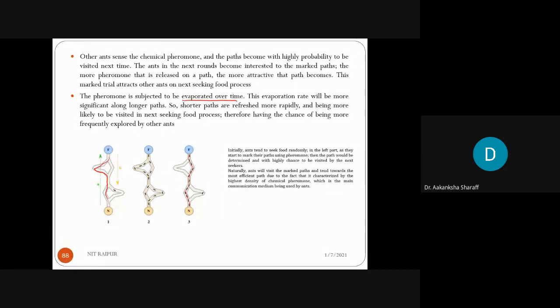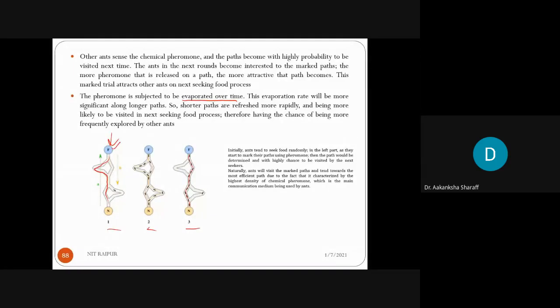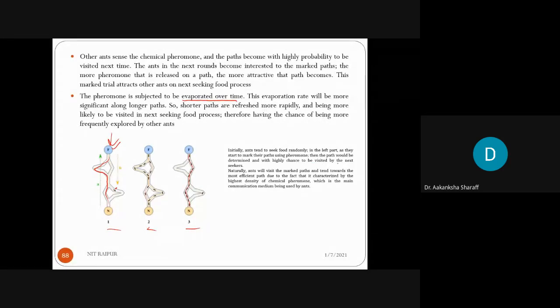Here you can see the first, second, and third map. Initially, ants tend to seek food randomly. In the left part, you can say, suppose the ants are starting from here. Sorry, here the food is there, F is food, and now the ants start moving from here. Clear? So here they start to mark their paths using pheromone. Like here one ant is going, so here she will release the pheromone. Based on that pheromone, the other ant will get attracted and try to follow the same path. So then the path would be determined, with a high chance of being visited by the next seeker.